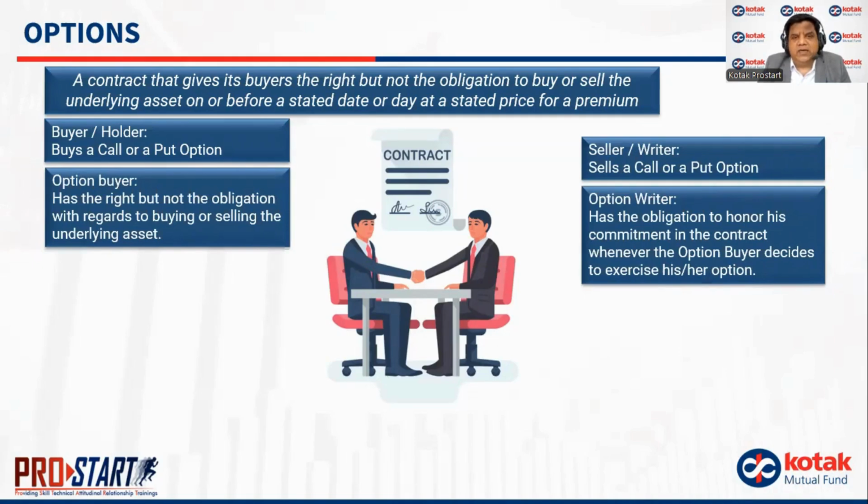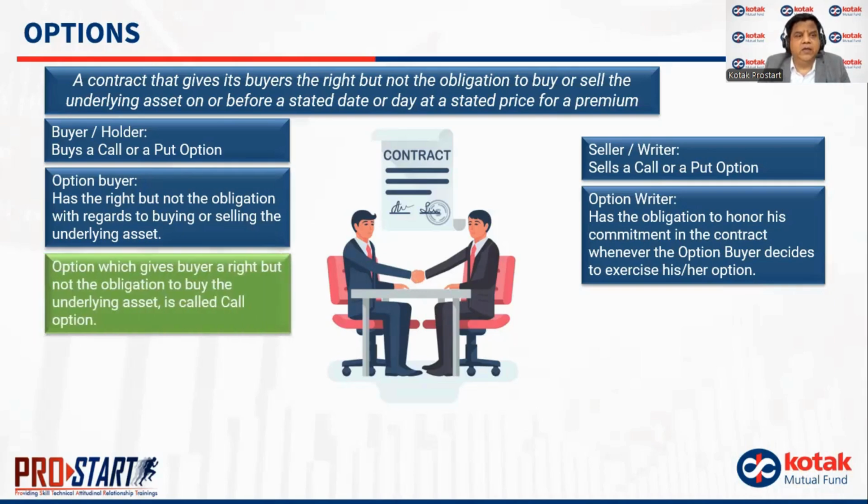So Mr. A has a right to buy or sell the underlying in the future, but there is no obligation for him to do so. What does this mean? This means that if he wants to exercise his option, he will do it. If he does not want to exercise his option, in cases where he is seeing a clear loss, he will forego his option or forego his right to exercise the option.